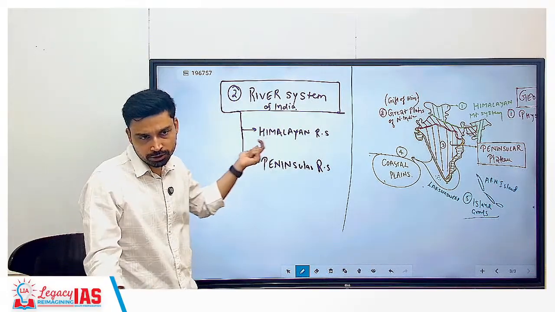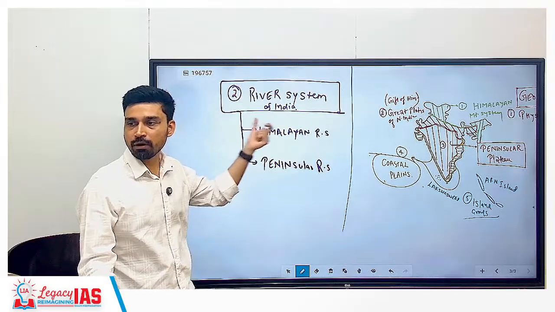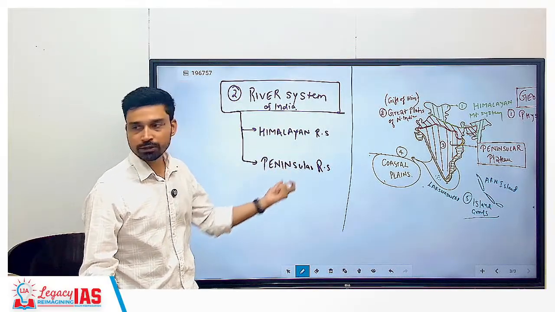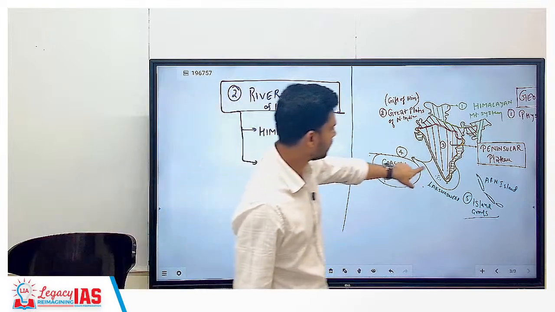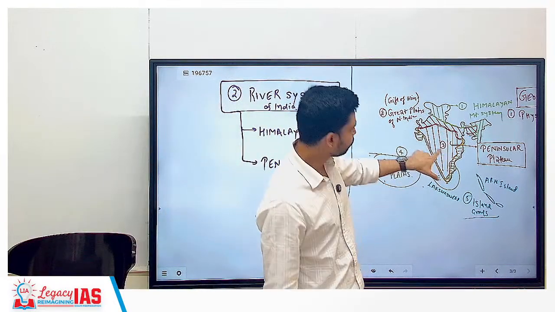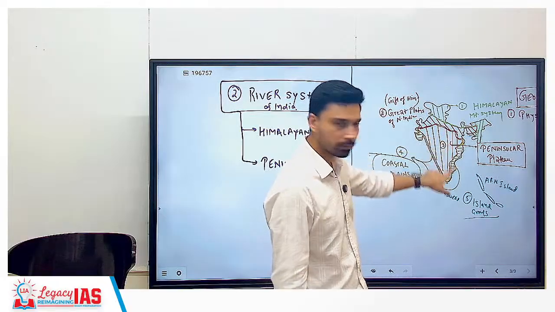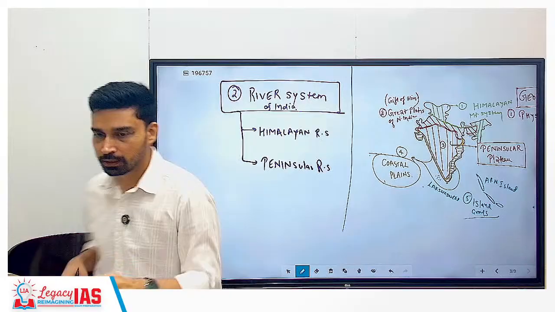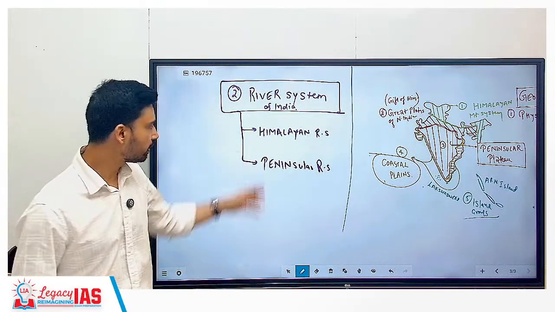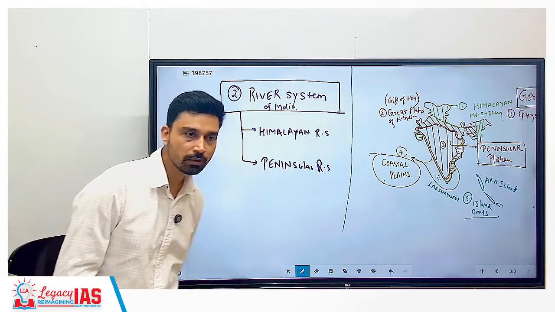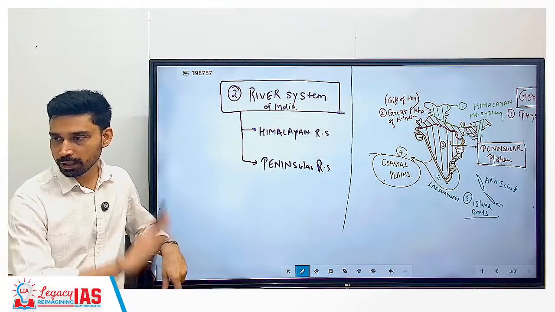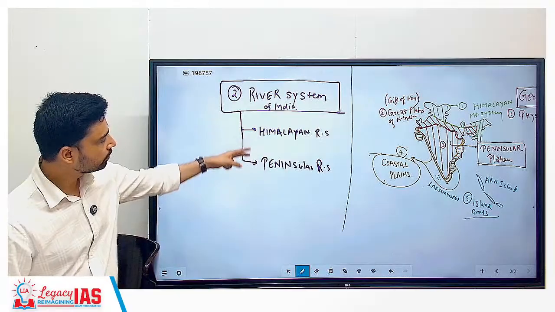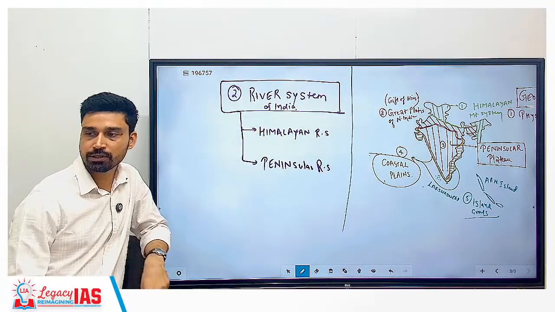Based on simple origin. Those rivers that originate from the Himalayas make up part of the Himalayan river system. Those rivers which originate from which region? You can imagine this is your peninsular plateau. So any river that is originating throughout this entire region will be part of peninsular. If I ask Kaveri river system, which part? Which is part of the peninsular river system? Godavari, part of peninsular. Krishna river, right? So this is peninsular.